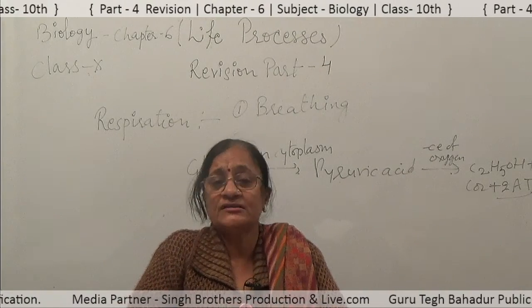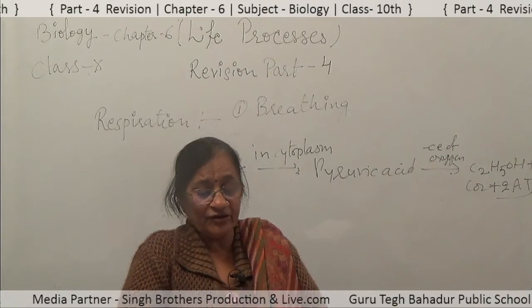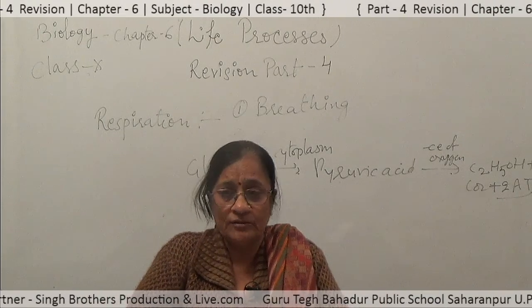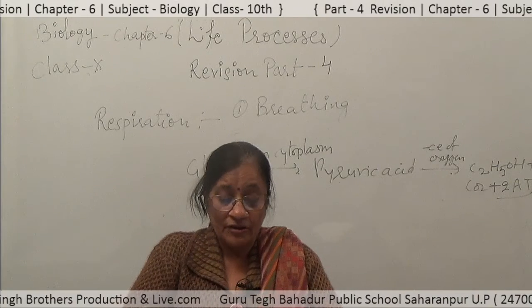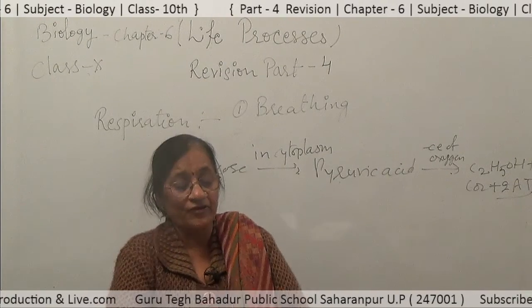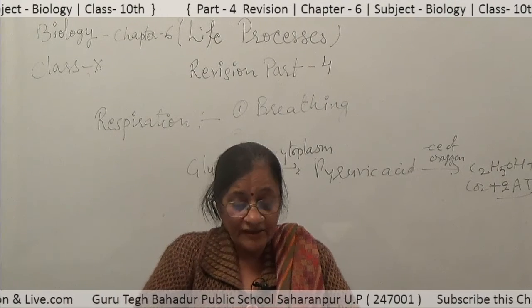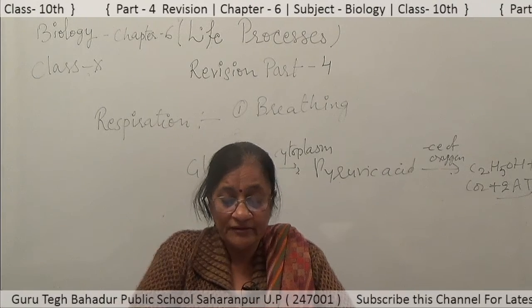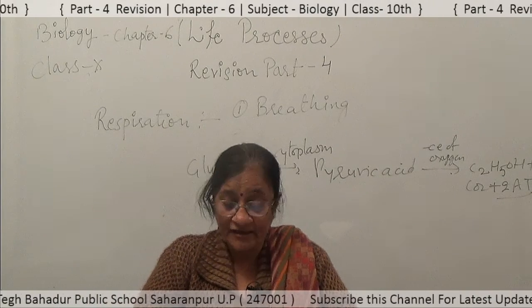In human beings, sometimes during vigorous exercise, when we do running or a lot of exercise, the oxygen of the body gets consumed faster than it is supplied by the blood, and then glucose is converted into lactic acid.